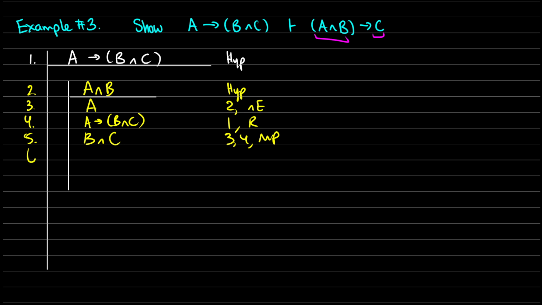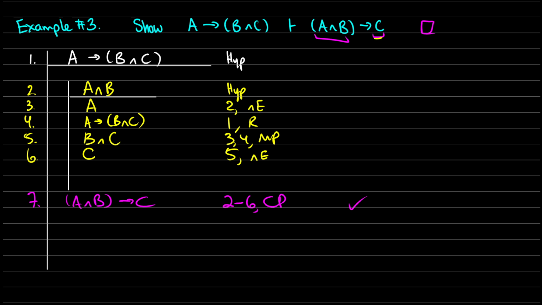Now at this point, what do we need? We need C. That's what we need. Well, C is in line 5. So we can use conjunction elimination on line 5 to get a C. At this point, we can exit our subproof. So in line 7, we can say, okay, if we have A and B, then we're going to have C. So this comes from lines 2 to 6, and this was a conditional proof, and therefore, yes, our proof is complete. We have shown that if we have A and B, then we have C, based on the fact that if we have A, we have B and C.